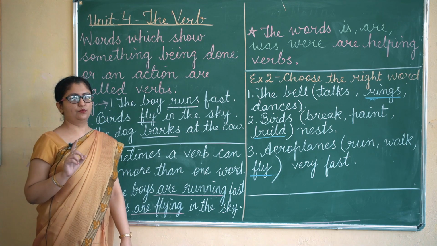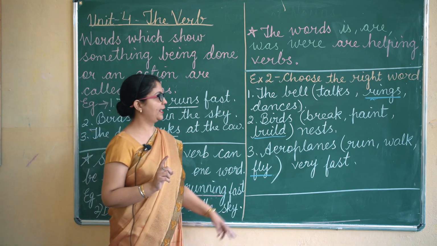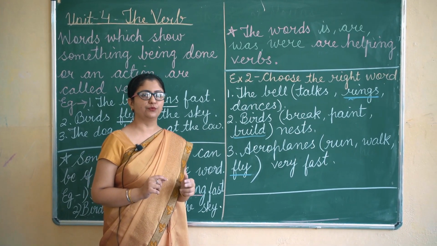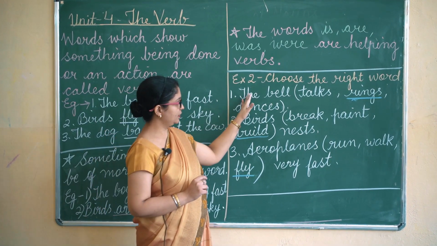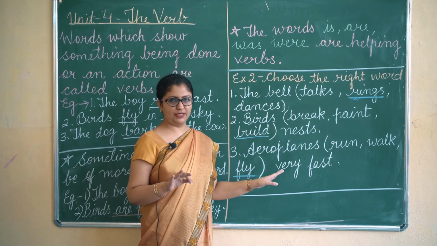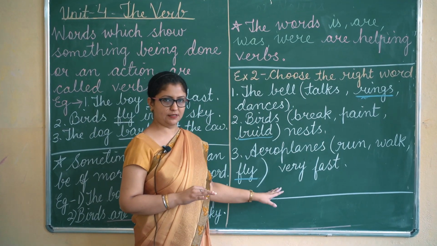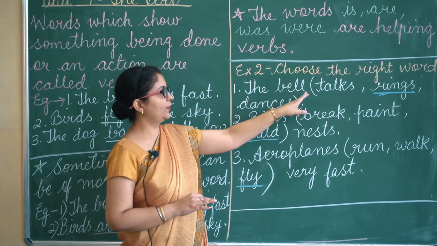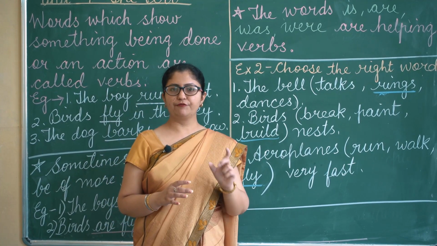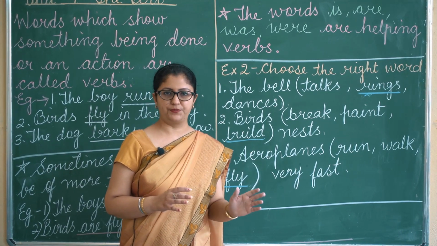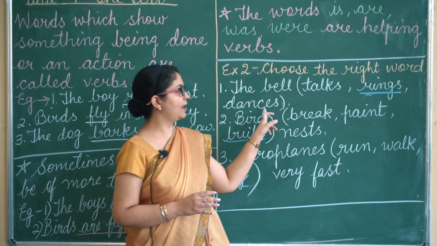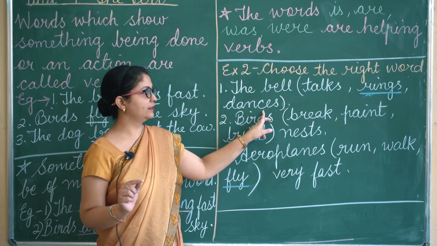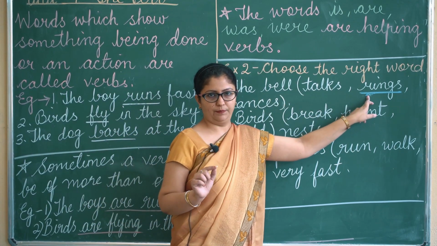Now, there is one exercise in the book, exercise 2, where you have to choose the right word. Here I have taken 3 sentences from the exercise. The bell. In the bracket they have given 3 different verbs. All 3 are verbs, but you have to underline the correct verb.